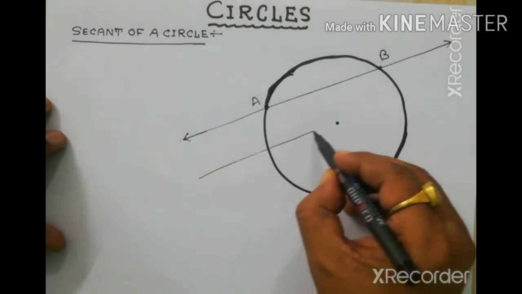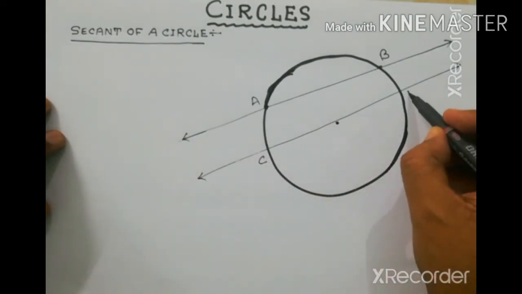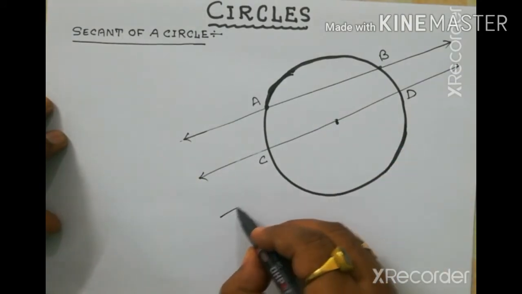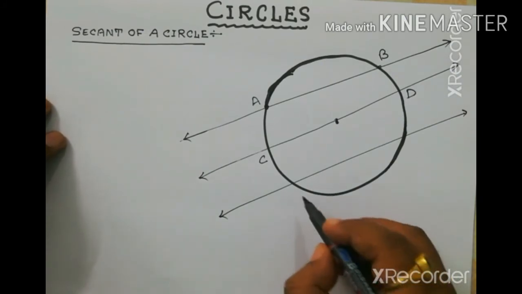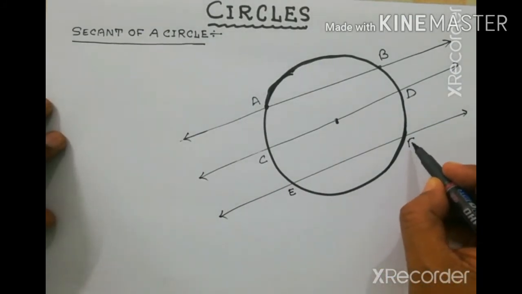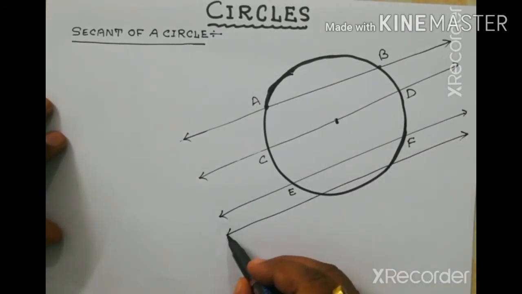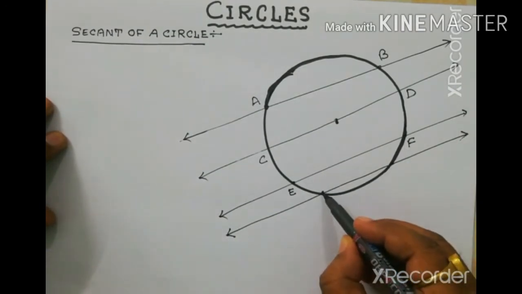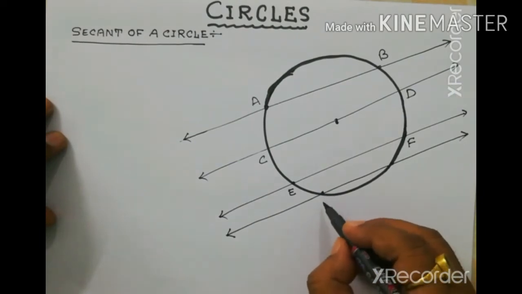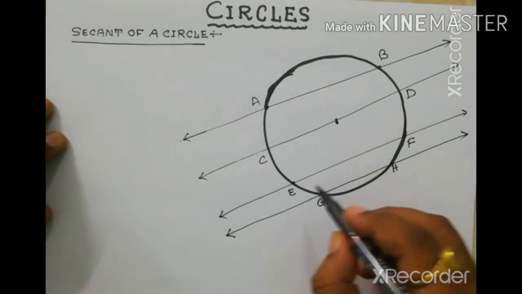So this line is also secant of a circle intersecting at the points C and D. This is also secant of this circle intersecting the points E and F. So we are seeing that when the line is standing outside the circle, then the points of intersection are being close together. So here GH is closer in respect to E and F.